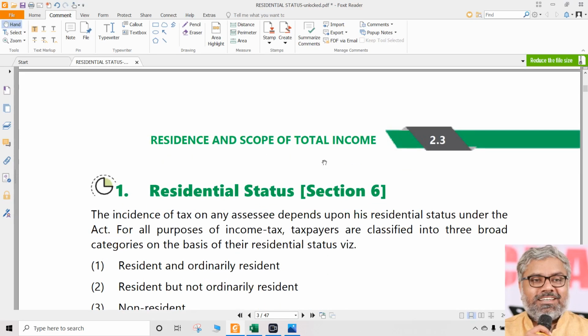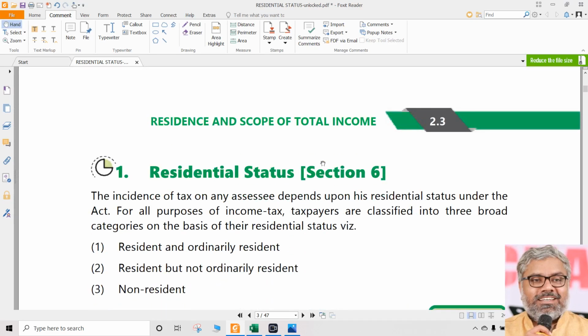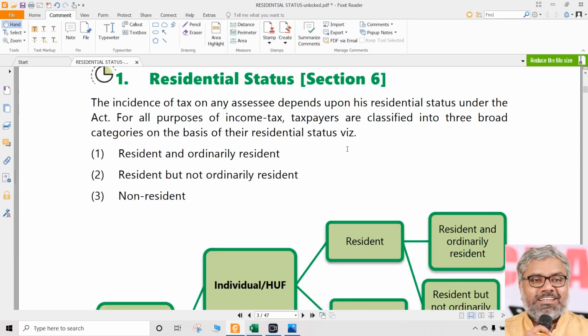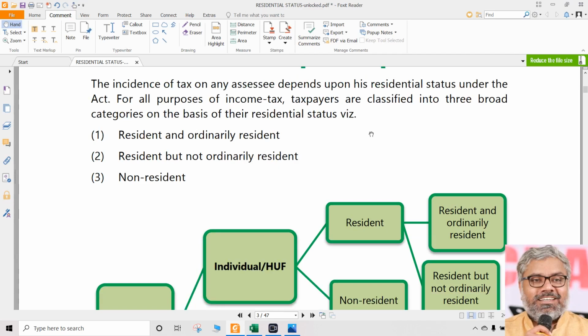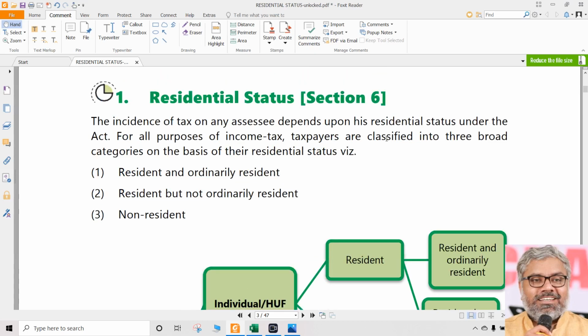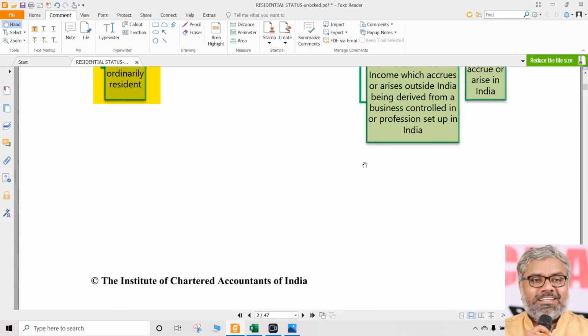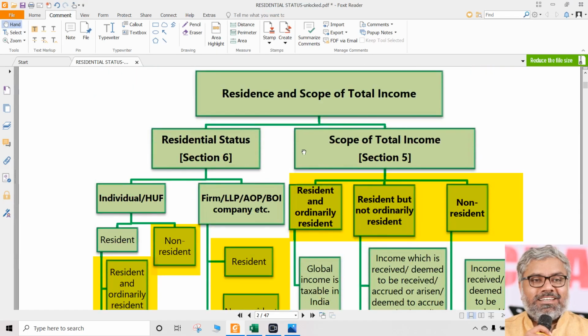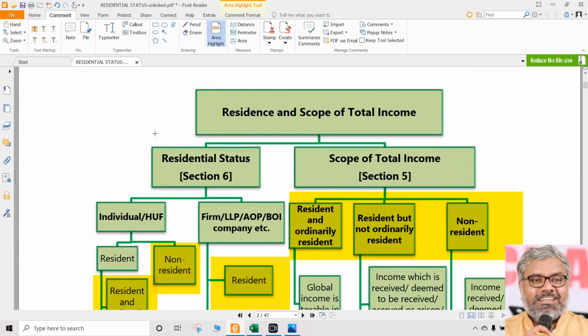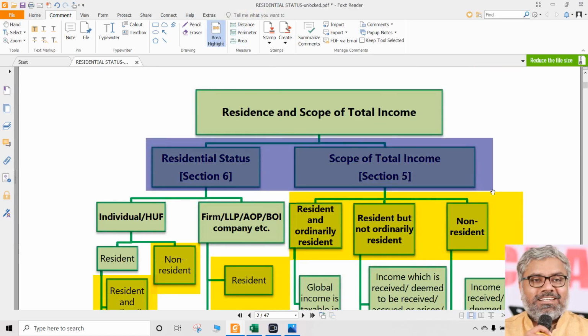Both are inseparable, because tax incidence is not possible to be understood without knowing the residential status. Residential status is of no use when we don't apply it for the purpose of tax incidence. That is why 5 and 6 are twin sections, very closely related to each other.